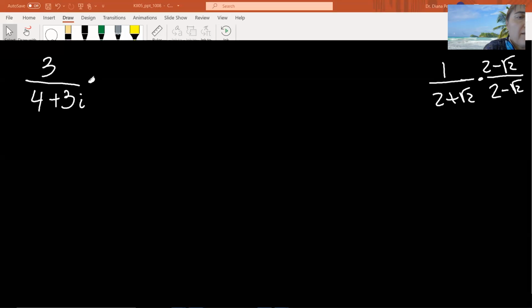When you have a denominator with an imaginary number, you want to get rid of the imaginary number in the denominator. The same thing when you have irrational numbers or radicals in general, your goal was to get rid of the radicals in the denominator. Remember the good manners? Okay. So here now we're going to multiply by the conjugate, 4 minus 3i.